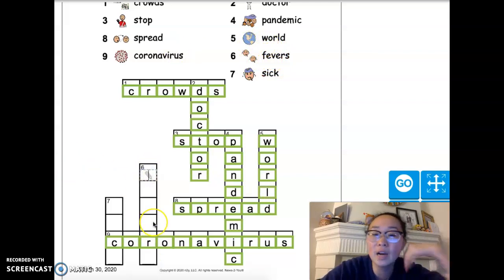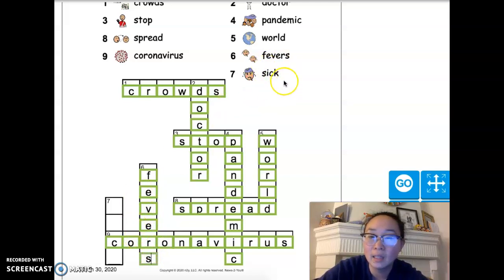So that's number 6 going down. We're going to spell fevers. We have F, E, V, E, R, S. Okay, fevers. And then our last word is sick. So the coronavirus makes you feel very sick, but not all the time. Some people don't feel very sick, but some people get very sick. So they have a fever, they have a cough, they're just feeling overall unwell. That's number 7 going down, and we're going to write S, I, the C is already there, and K.